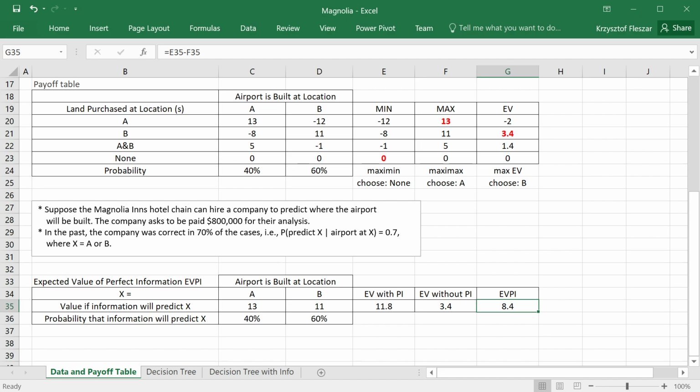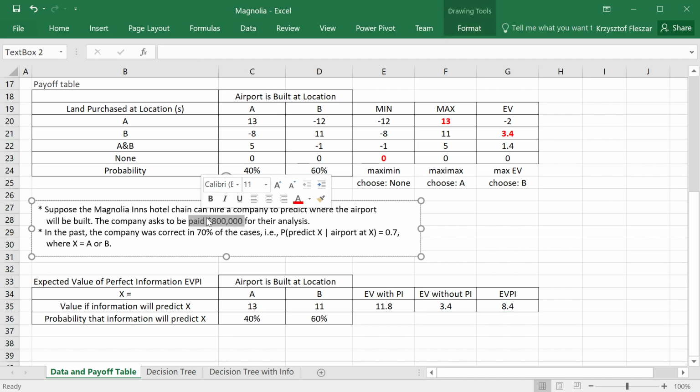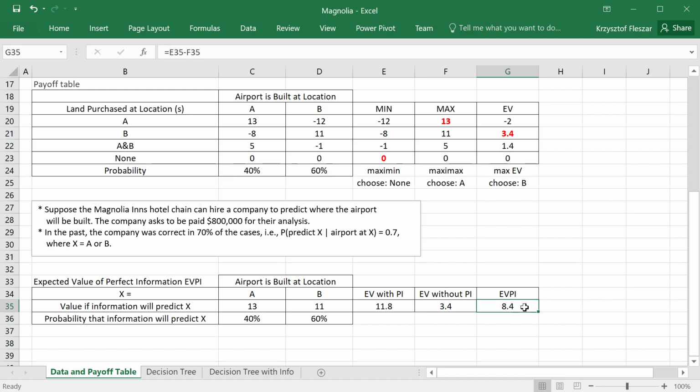Now, clearly, the information that is not perfect is much cheaper than this, so it is definitely worth considering. The important thing is it's less. This is 0.8 million, whereas this is roughly 10 times bigger. The important thing is that the expected value of perfect information is higher than the cost of this information. So we cannot reject this information yet, because the expected value of perfect information indicates it might be valuable.